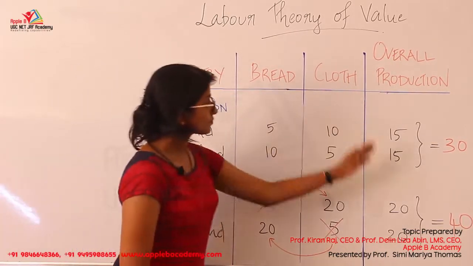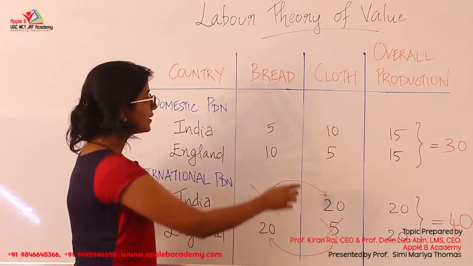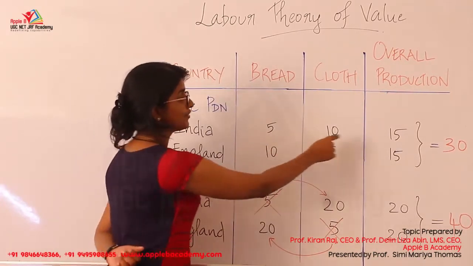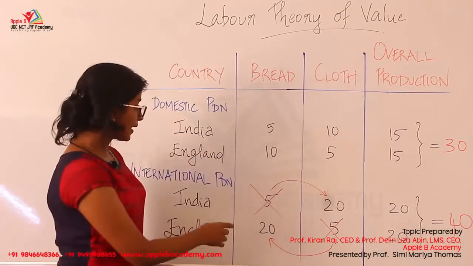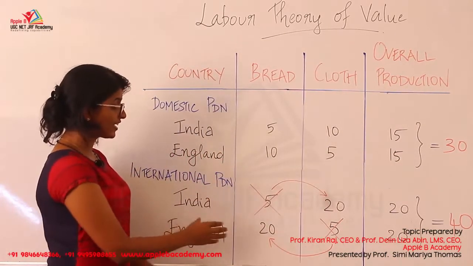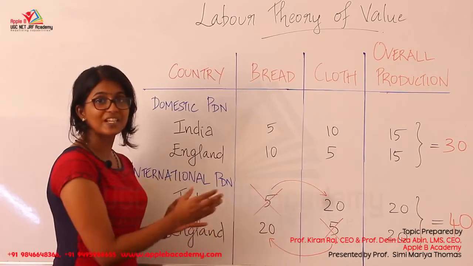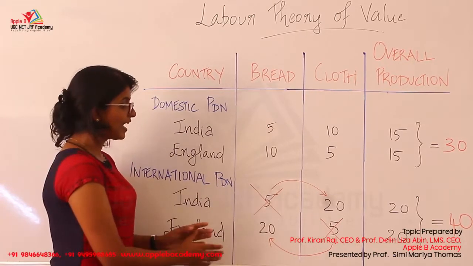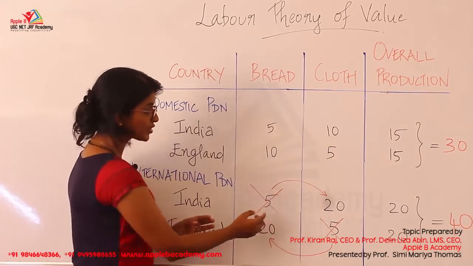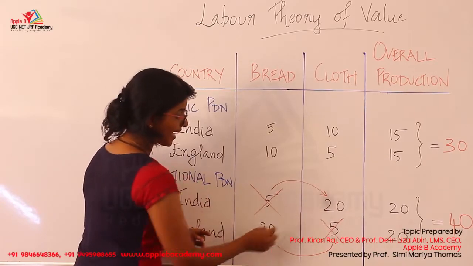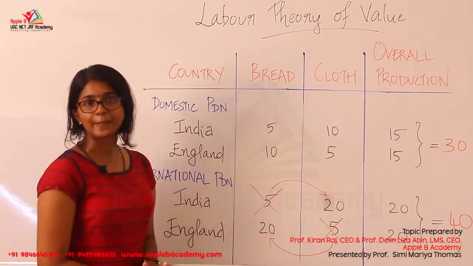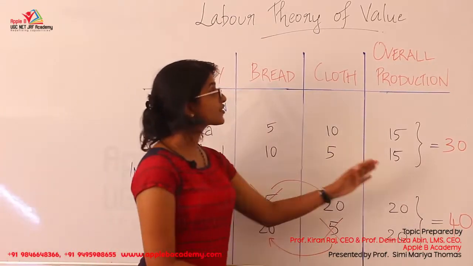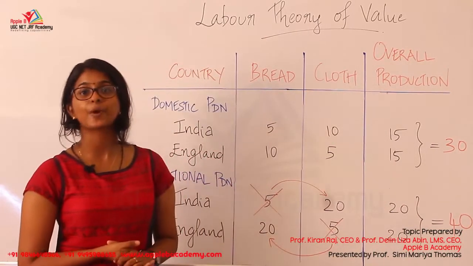So see the change in the total production. Earlier it was 5 plus 10, 15, and 10 plus 5, 15, where the total was 30. But now with the international production, when the countries are specializing in particular commodities, the total production is turning to 0 plus 20 and 20 plus 0, that is 20 and 20, which is equal to 40. So overall there is an increase of 10 units in the overall production.